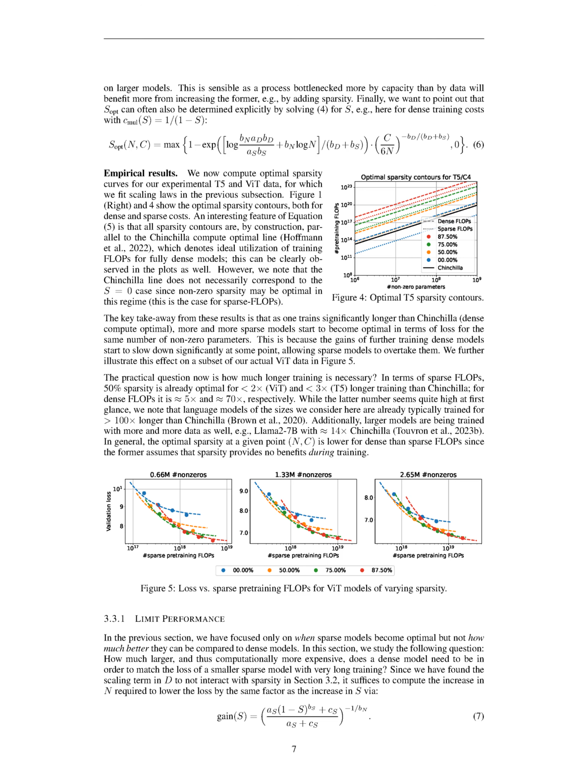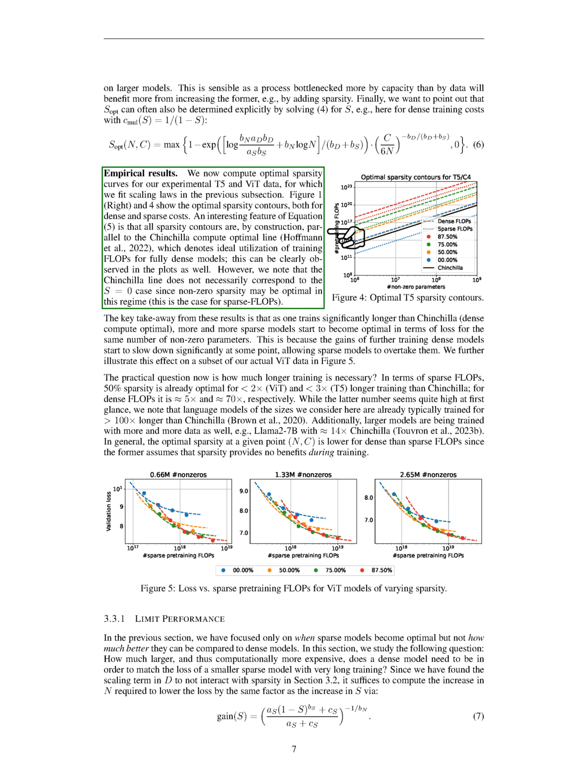Section: Empirical Results. Let's delve into the empirical results of our study. We've calculated the optimal sparsity curves for our experimental data from T5 and ViT models, which we previously used to fit scaling laws. The figures show the optimal sparsity contours for both dense and sparse costs.